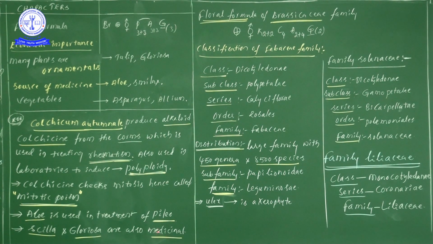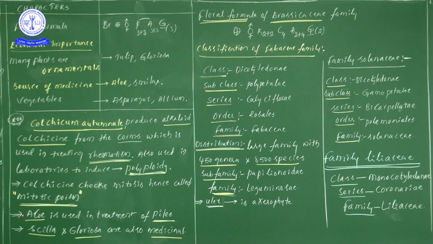Next, some other medicinal plants. Once we have seen aloe vera, next is smilax. Likewise, concentrate here for one minute: Colchicum autumnale, in some other books they have given under medicinal plants, so try to remember this point also. In the textbook they have given aloe vera and smilax.